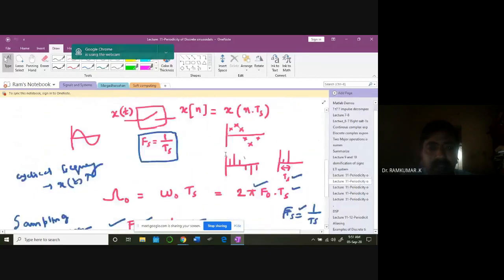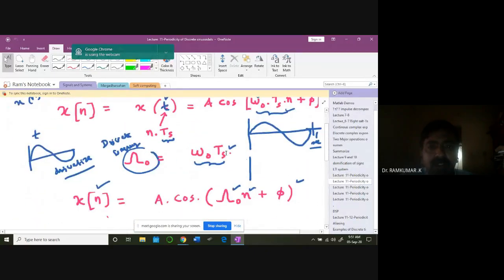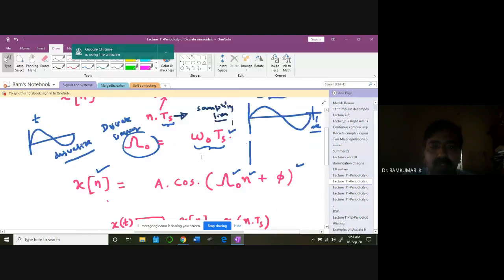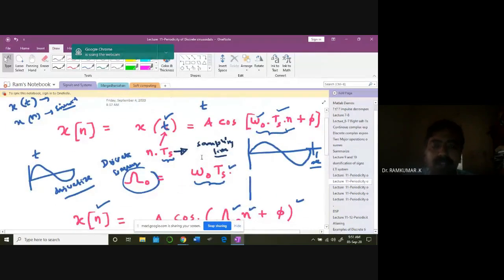Then, I introduced you to the discrete sinusoidal waveform, wherein you sample the continuous time in a periodic, uniform way. That time you call TS. It's called sampling time. So in that case, I can sample my waveforms. Now I'm going to get a new term for the angular frequency, coupled with the original continuous time frequency term represented by this omega naught. TS is sampling time, and n is the index for the sample.